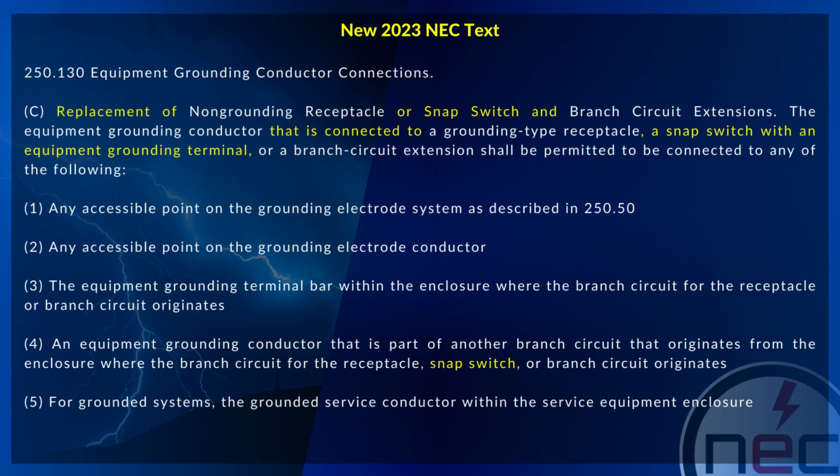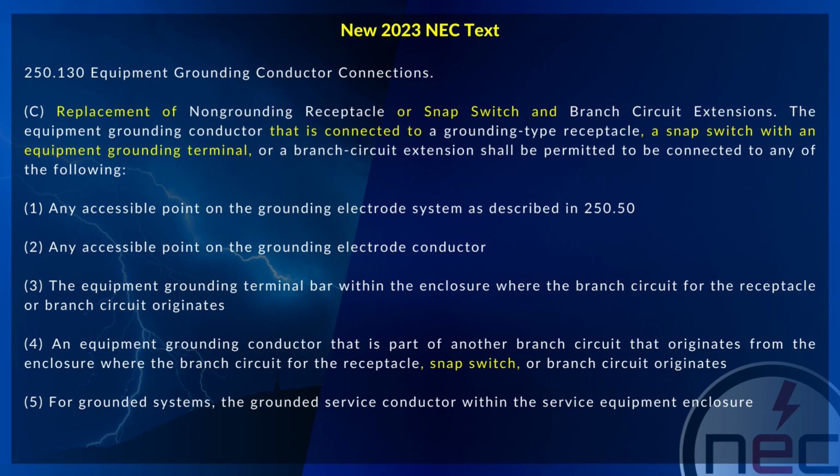grounding conductor of a grounding type receptacle, a snap switch with an equipment grounding terminal, or a branch circuit extension, shall be permitted to be connected to any of the following. Any accessible point on the grounding electrode system, as described in 250.50. Any accessible point on the grounding electrode conductor. The equipment grounding terminal bar within the enclosure where the branch circuit for the receptacle or branch circuit originates.